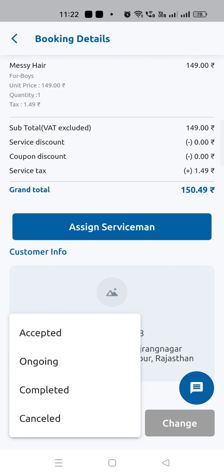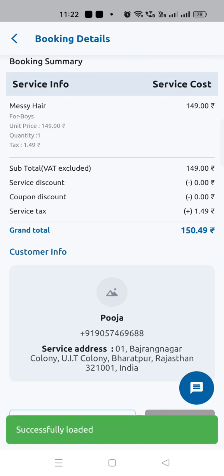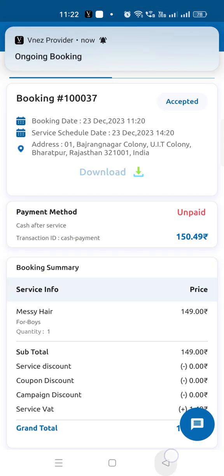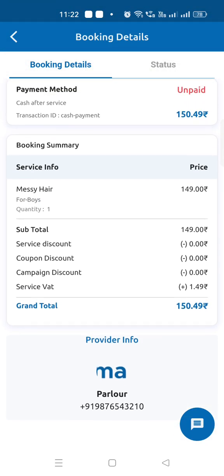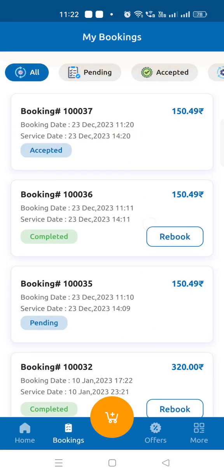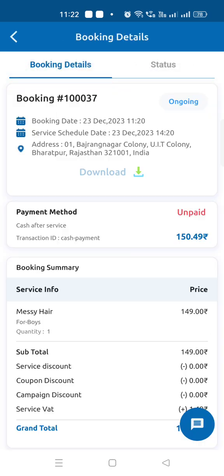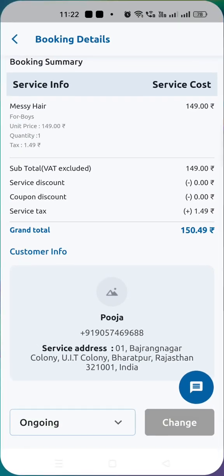And now the provider has reached the location and the service has been started. So we click on ongoing. So now if the customer wants to see, you can see the service is now ongoing. Okay, so every time there is a status change, you can easily check it.